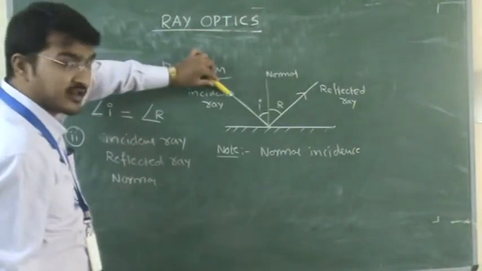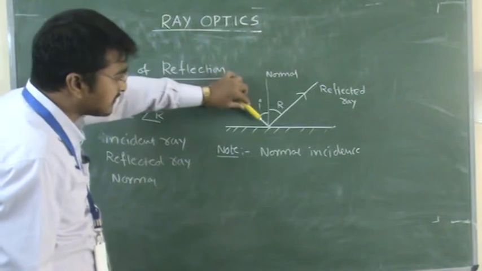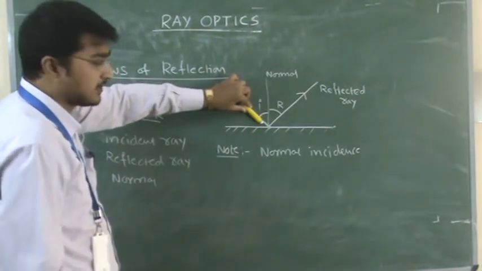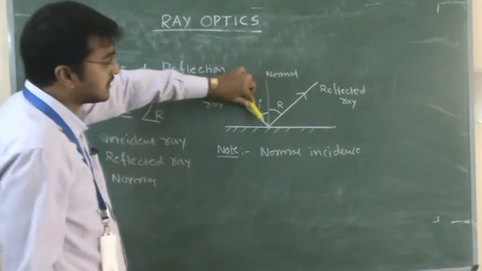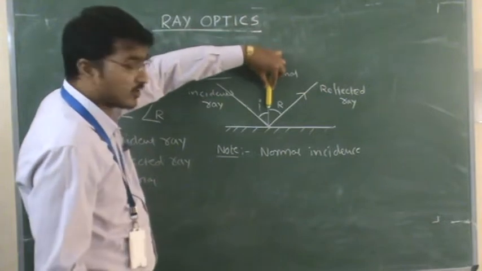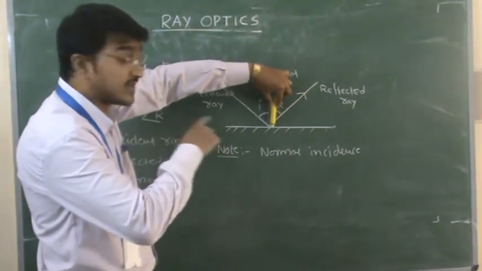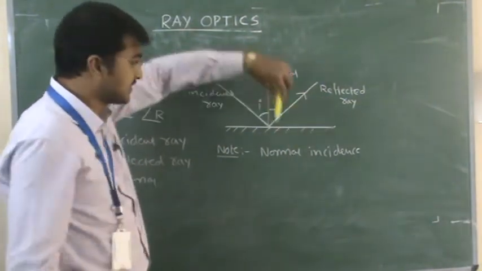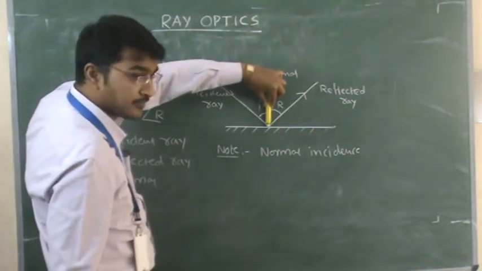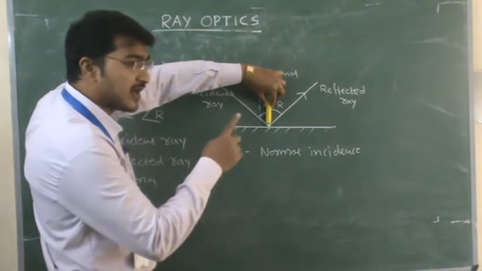Here it is not a normal incidence, because the incident ray is making an angle I with the normal. If the light is incident normal to the plane surface or reflecting surface, just imagine this is a mirror and the light is incident like this, along the normal.